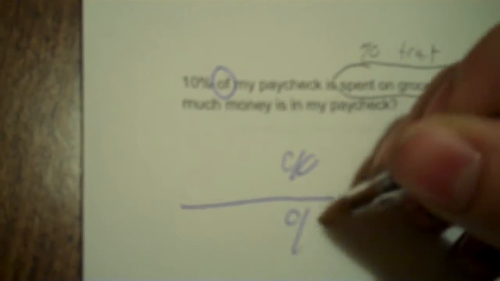10% of my paycheck is spent on groceries. If I spend $300 of my paycheck on groceries, how much money's in my paycheck? Now, you see that word "of"? Whenever you have that word "of", you're going to take your percent and put 100% under it. So 10% over 100%, okay? That's your percent. Why don't you cross that off once you've placed it.